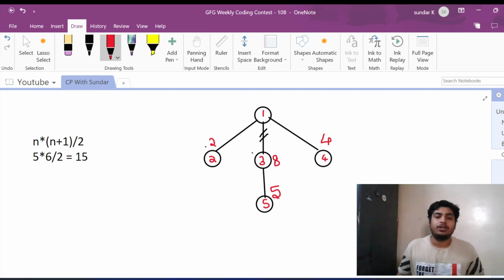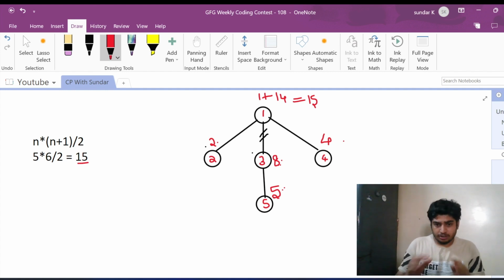Now go to the next step, which has 1 as the element. For 1, the sum should be 1 plus the sum of all the subgraphs, that is 2 plus 8 plus 4. We should not be including 8 plus 5 because this 8 already includes the element 5 in it. So 1 will have 1 plus 2 plus 8 plus 4, which is ultimately 1 plus 14, that is 15. And it is exactly matching with the total sum that we got, right?